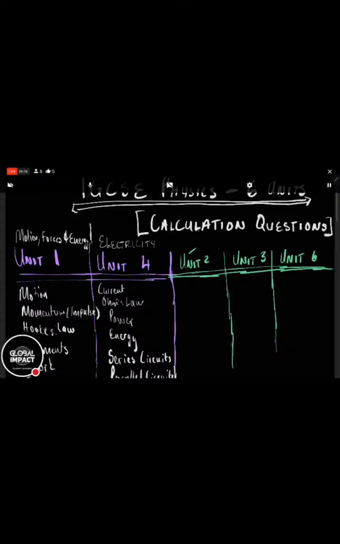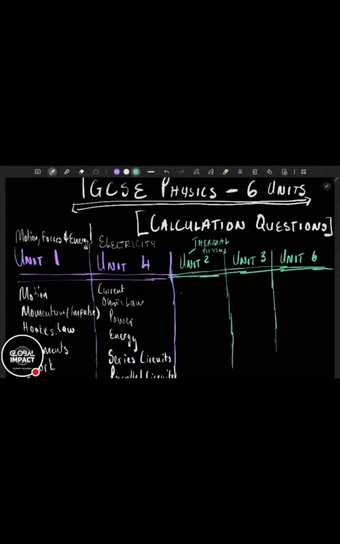So unit 2, we know that it is thermal physics, and we know that there is only one calculation which may come, and we're going to get those marks. Delta E is equal to MC delta T. We are putting the formulas that we're going to need, and we are going to be going through the questions. So delta E is equal to MC delta T.